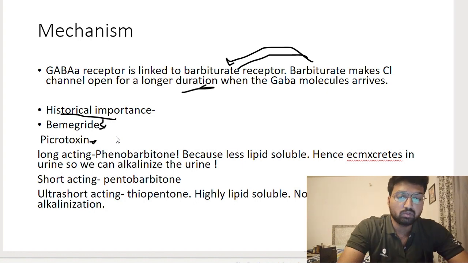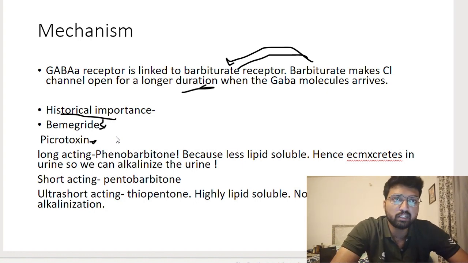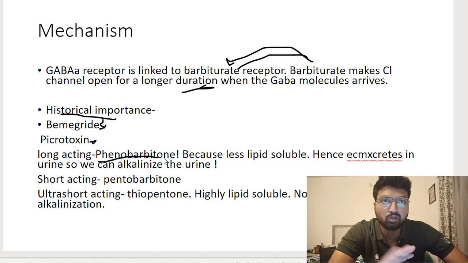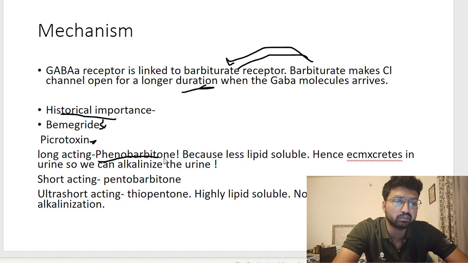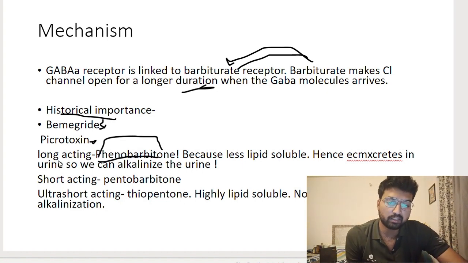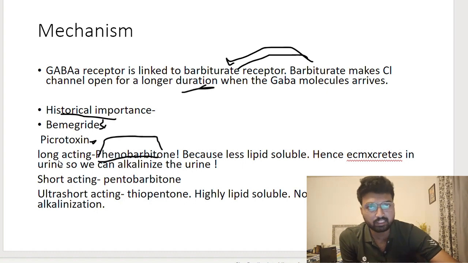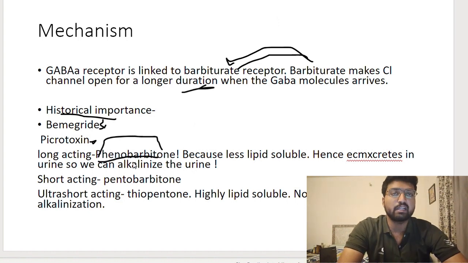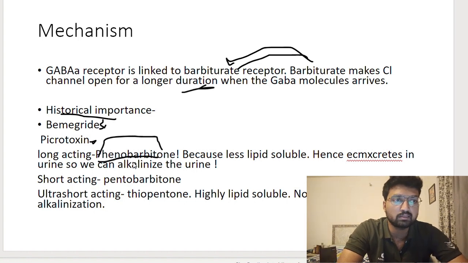Talking about the duration of action, the only drug of importance in clinical practice today is phenobarbital. Although barbiturates are not used anymore and I have never seen a case of barbiturate poisoning, still if there is a case of poisoning, it will mostly be because of this drug. Phenobarbital is used for epilepsy and it is a long-acting drug. It is long-acting because it is not soluble in lipid. If it is not soluble in lipid, it means it is soluble in water. Since it is soluble in water, it can be excreted in urine. And how do we do that?